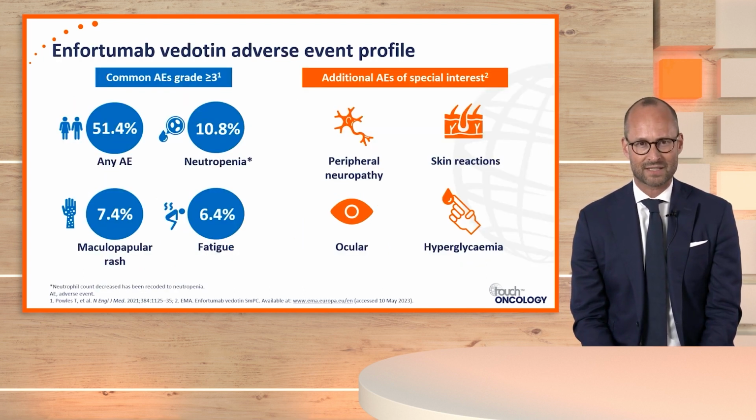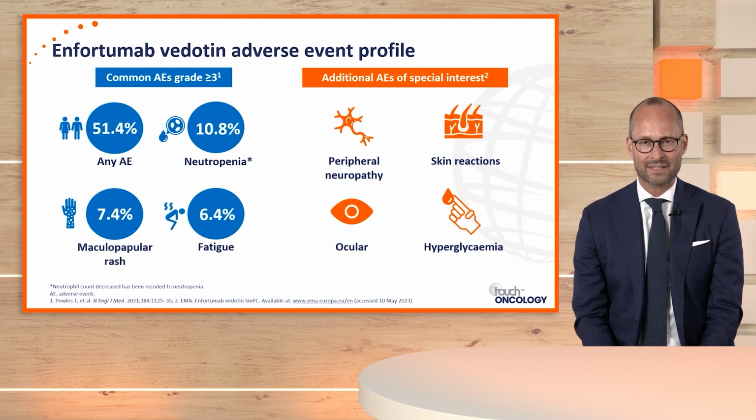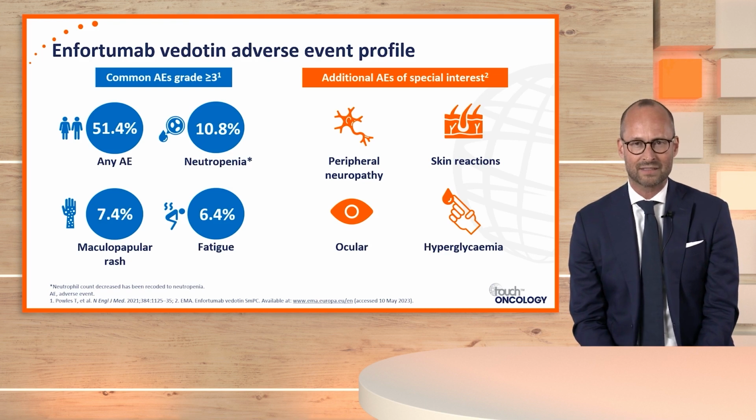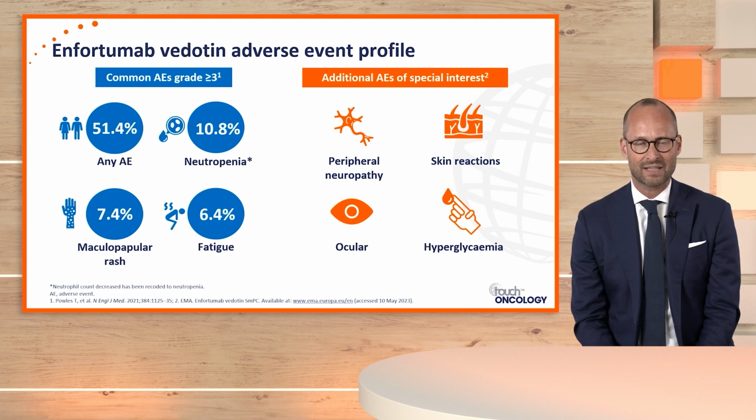EV adverse events are shown here. Those on the left side are the common adverse events like neutropenia, maculopapular rash, and fatigue. And on the right side, you see additional adverse events of special interest like skin reaction, ocular observations, and peripheral neuropathy. Also important to keep in mind the blood glucose, with the fear of hyperglycemia.